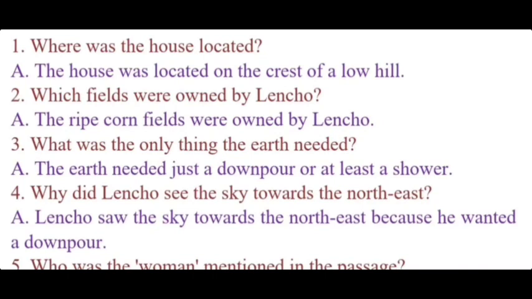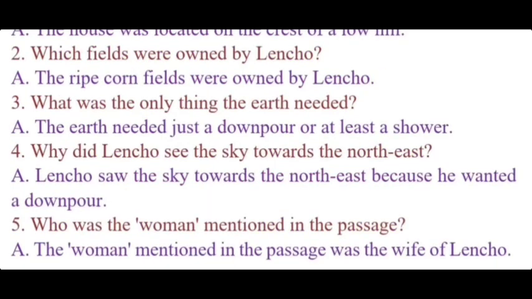The earth needed just a downpour or at least a shower. 4. Why did Lencho see the sky towards the northeast? Answer. Lencho saw the sky towards the northeast because he wanted a downpour. 5. Who was the woman mentioned in the passage? Answer. The woman mentioned in the passage was the wife of Lencho.